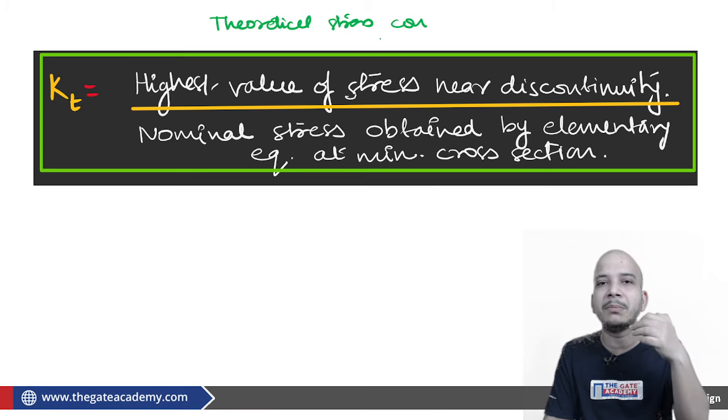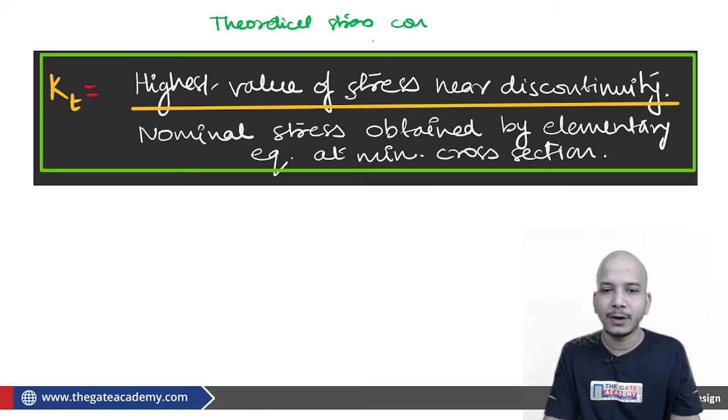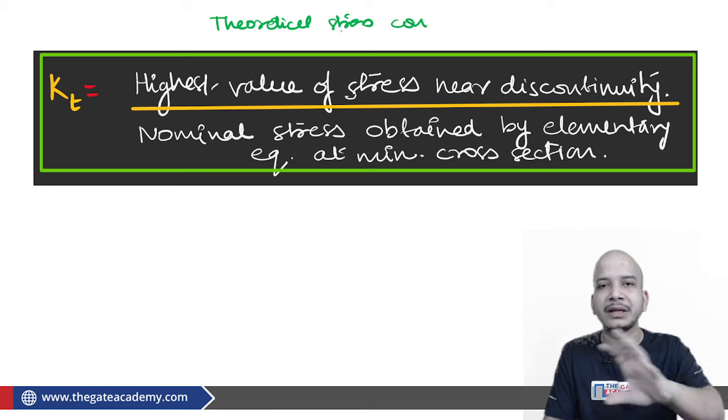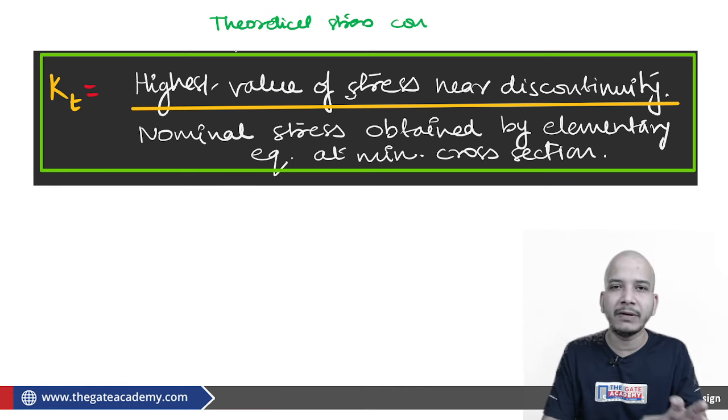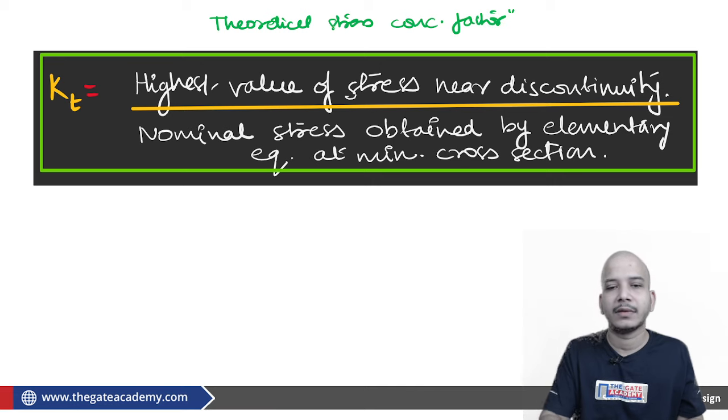I haven't yet reached my maximum stress. We are on the way to finding the actual maximum stress which is generated in the component. So this is one of the steps. Kt we have calculated, and Kt is termed the theoretical stress concentration factor.